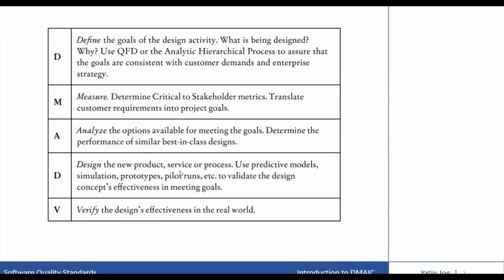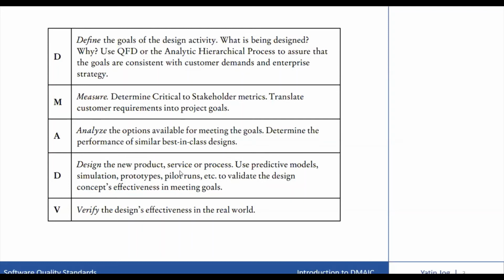Now the second approach, another approach used when the goal is the development of a new or radically redesigned product, process or service, is DMADV, that is define, measure, analyze, design and verify. Now this DMADV is a part of the Design for Six Sigma DFSS toolkit, where D stands for define. So define the goals of the design activity, what is being designed, why it is being designed, and related things. M stands for measure.